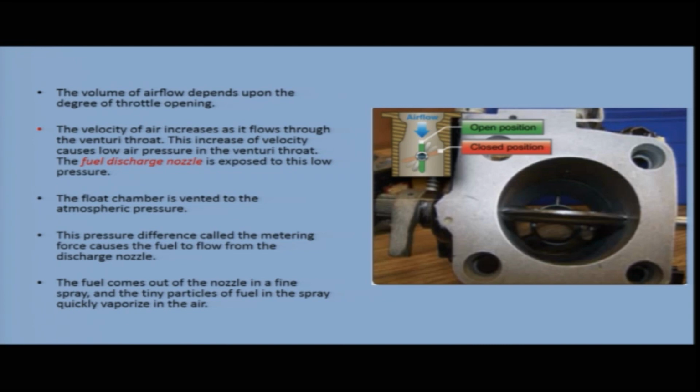So, atmospheric pressure and there is a low pressure on the discharge nozzle, there is a pressure differential, and this pressure differential is the metering force responsible for the fuel to flow from the discharge nozzle. The fuel comes out of the nozzle in a fine spray, and the tiny particles of fuel in the spray quickly vaporize in the air.